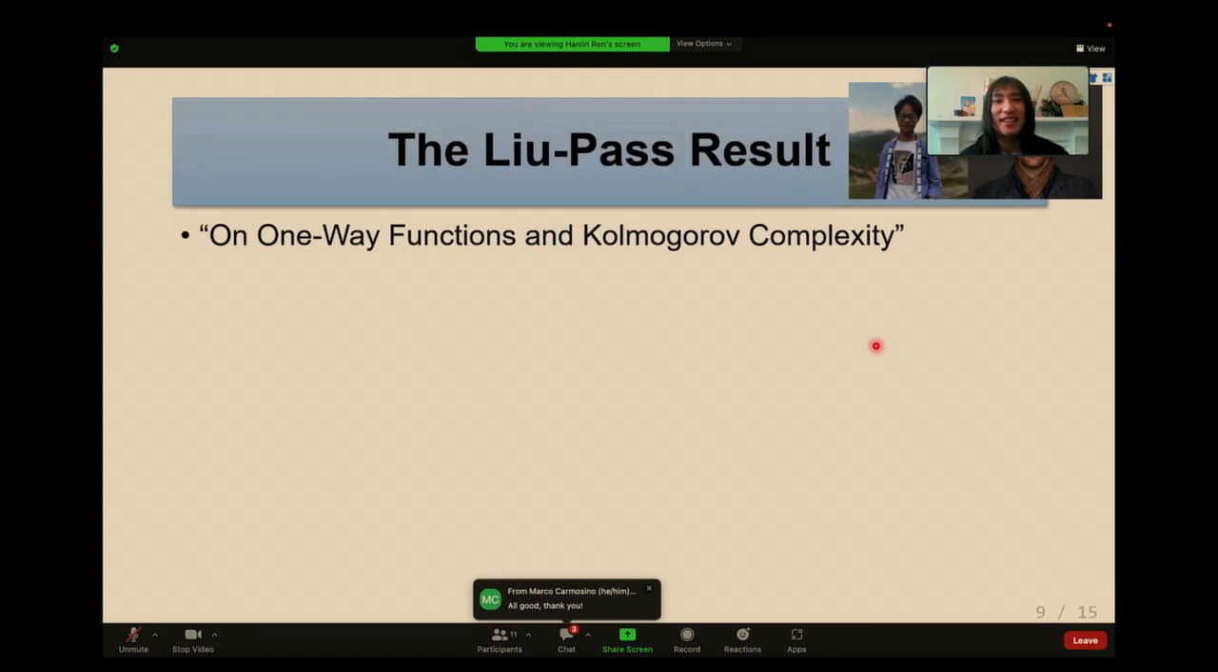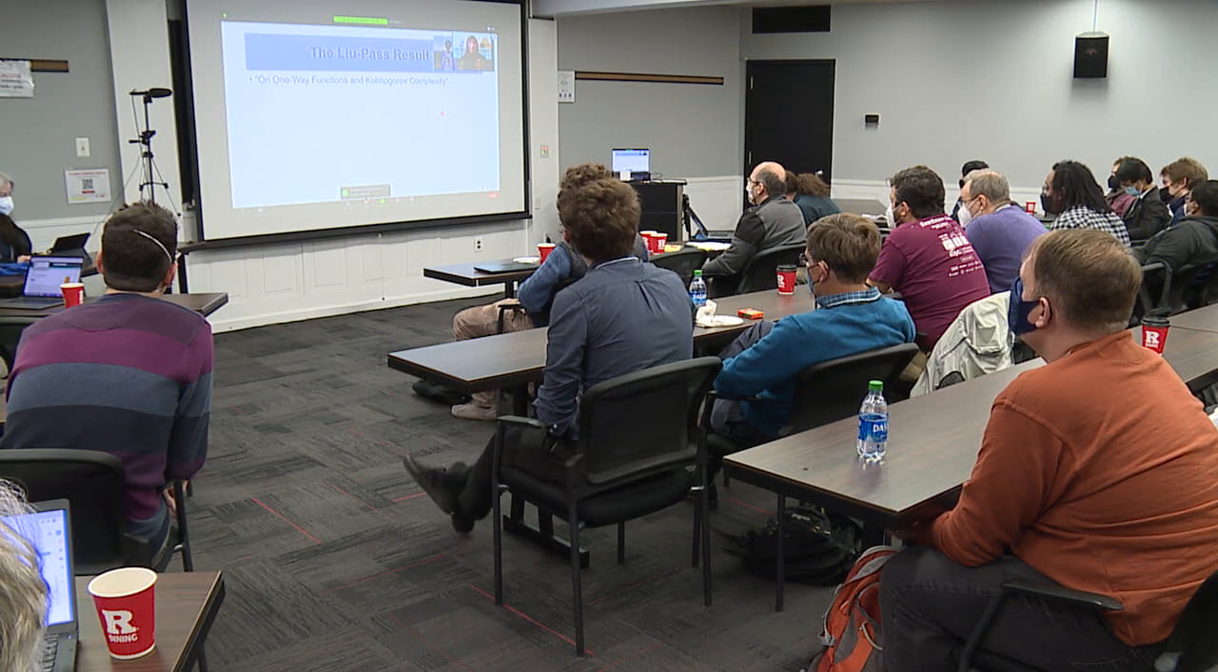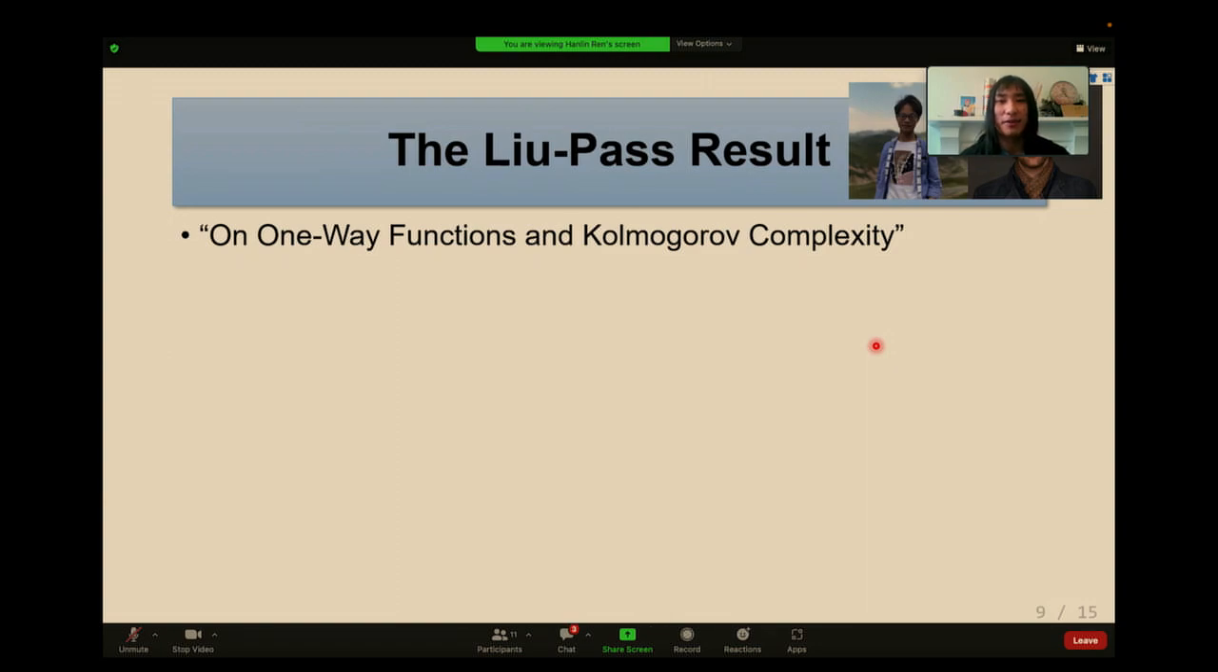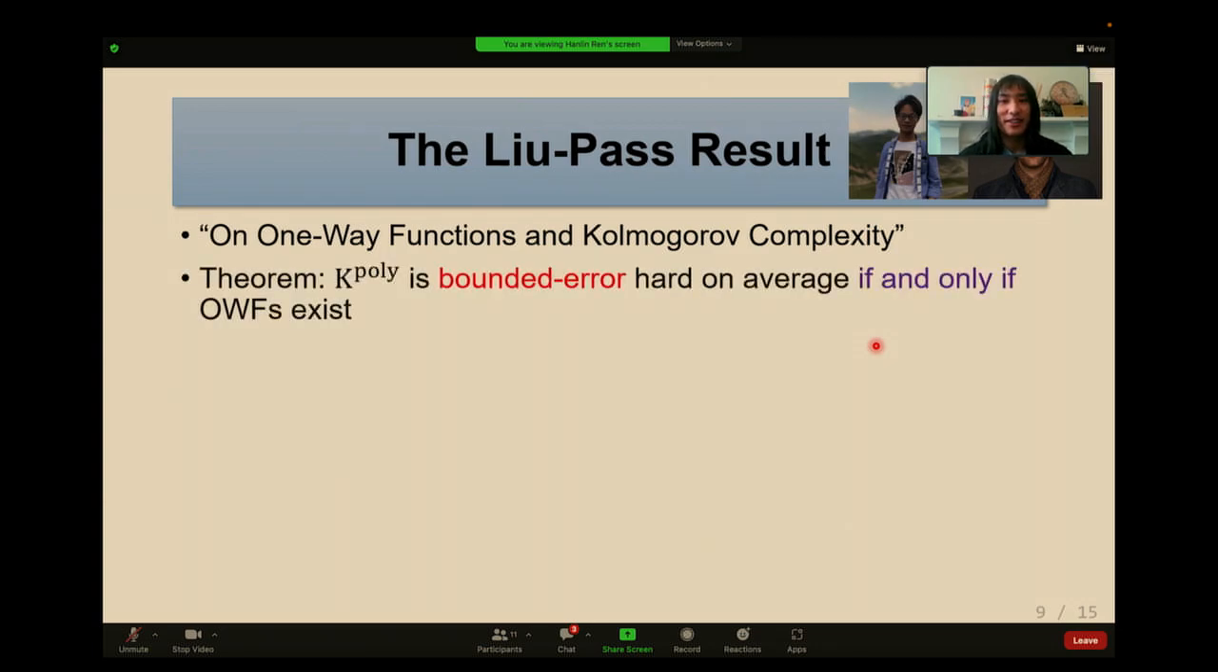So this is the intersection between meta-complexity and crypto that I mentioned before. It's a very beautiful result by Liu and Pass. Liu Yanyi just gave the talk before me. Their paper is titled "On One-Way Functions and Kolmogorov Complexity." In this very beautiful paper, they showed that K-poly is hard on average if and only if one-way functions exist.